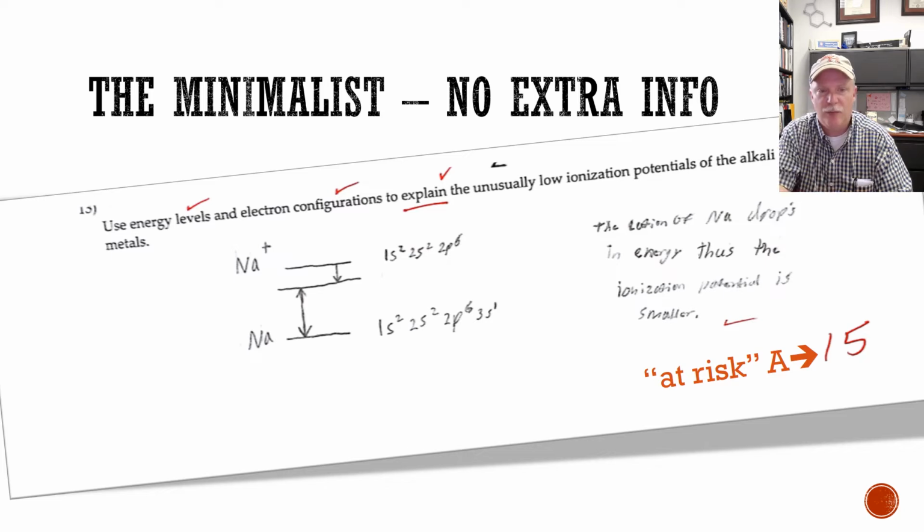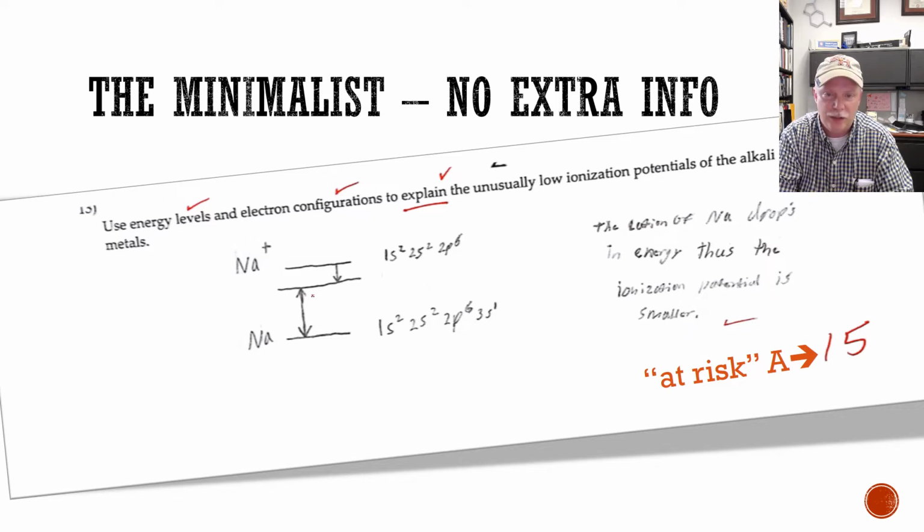Like in this example problem, I'm asking the student to provide input on why the alkali metals have such low ionization potentials, and I've given them above this a chart of the data of all the first ionization potentials for all of the elements on the periodic table. But I want them to actually use an argument from electron configurations and energy levels and talk about the stabilization of fully filled subshells. And so this student did exactly that.